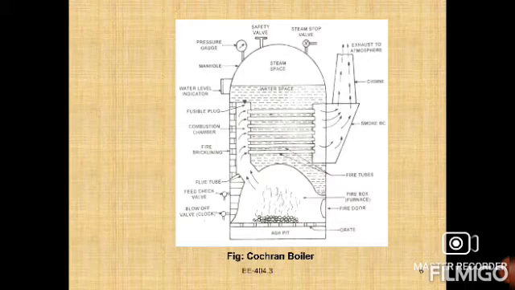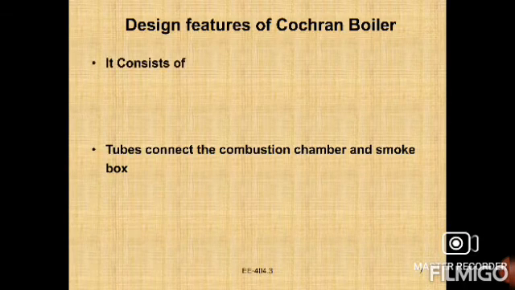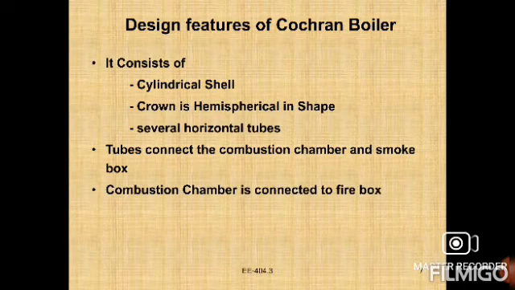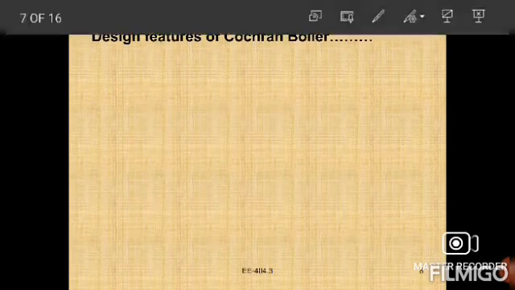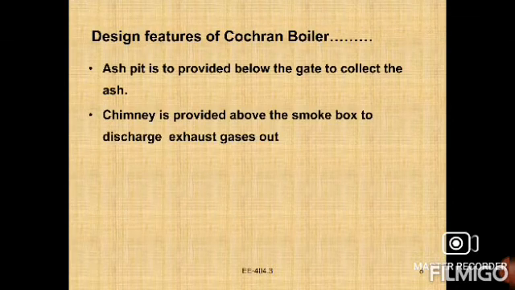and the crown is hemispherical in shape. Several horizontal tubes connect the combustion chamber and smoke box. The combustion chamber is connected to the firebox. The combustion chamber is completely lined with fire bricks, right? So in the design and features you can observe here a cylindrical shell and tubes connected to it.